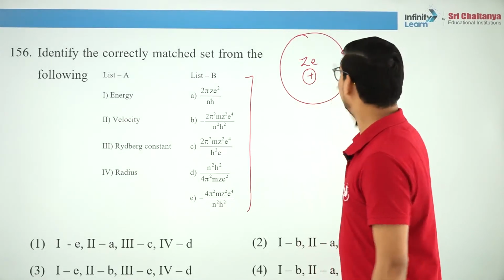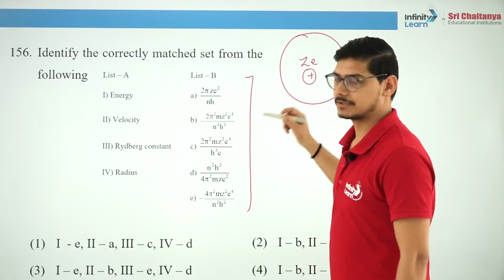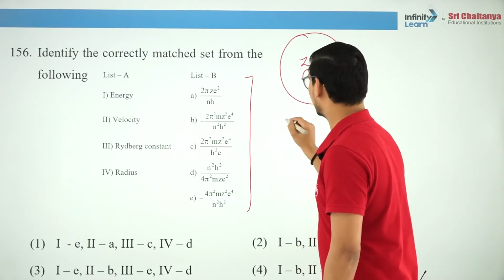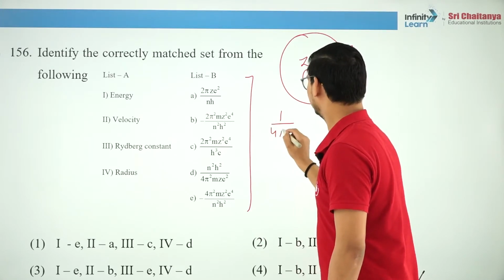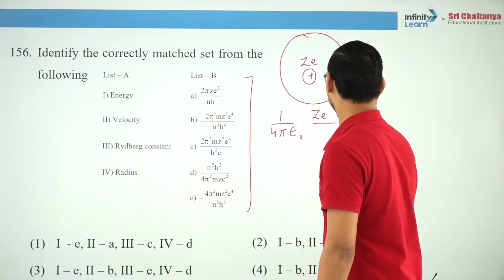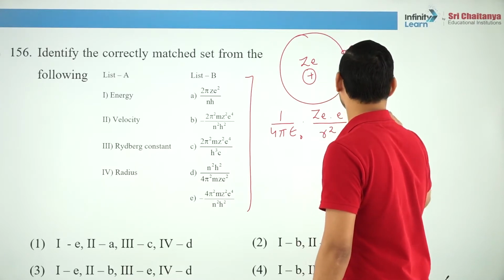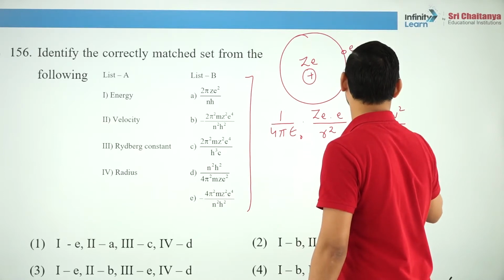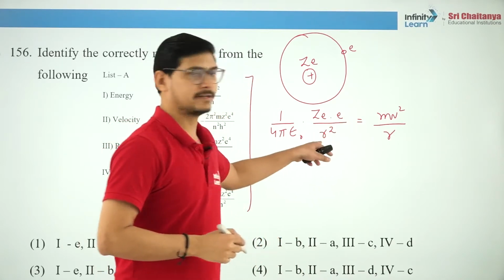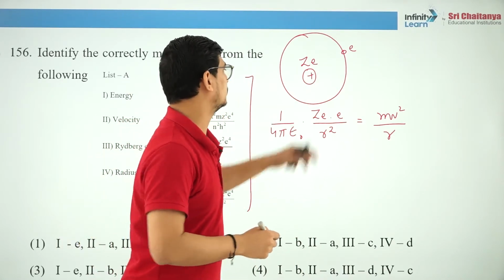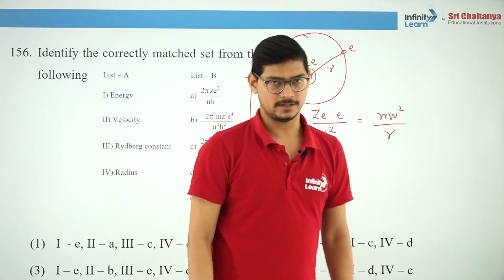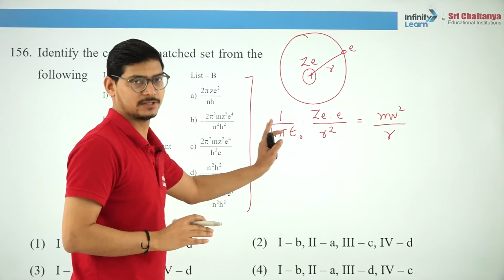Now if the electron is performing circular motion, then the forces should be balanced. So the magnitude of the Coulombic force should be equal to the magnitude of the centrifugal force, right? 1 by 4 pi epsilon naught, the product of charges divided by the distance between the nucleus and the electron squared, should be equal to the centrifugal force mv square by r. Okay, this is one expression that you will be using.